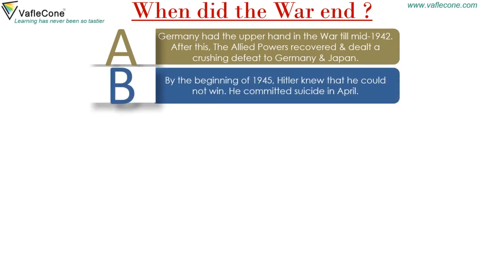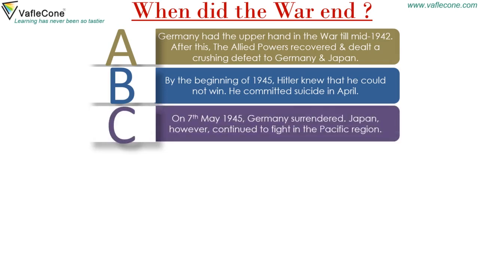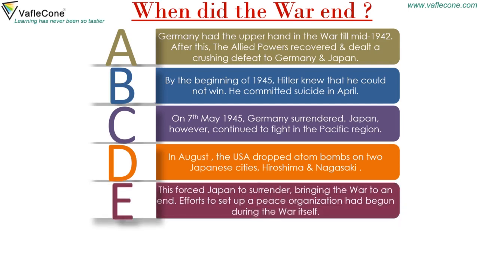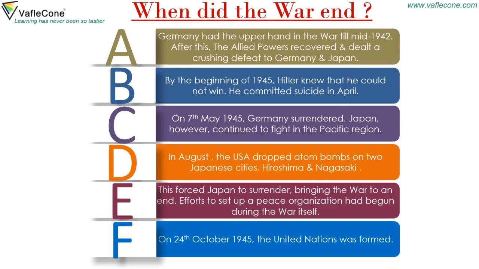By the beginning of 1945, Hitler knew that he could not win. He committed suicide in April. On 7th May 1945, Germany surrendered. Japan, however, continued to fight in the Pacific region. In August, the USA dropped atom bombs on two Japanese cities, Hiroshima and Nagasaki. This forced Japan to surrender, bringing the war to an end. Efforts to set up a peace organization had begun during the war itself. On 24th October 1945, the United Nations was formed.